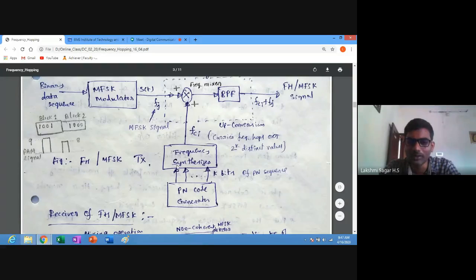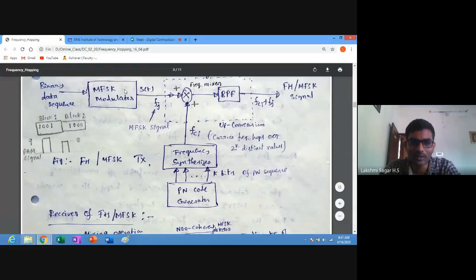Another input comes from the frequency synthesizer, depending on the pseudo noise code generation for k bits, or in general we will represent it as t bits. For the MFSK modulator we denoted it as k bits; here we change the notation, and instead of k, we take t bits. Depending on the t bits of the PN sequence, the frequency synthesizer can generate 2 power t distinct values. So the carrier frequency hops over 2 power k distinct values, which can be denoted as FCI.